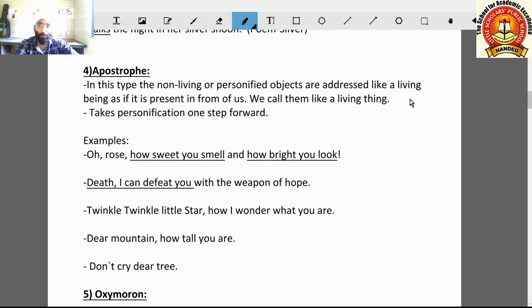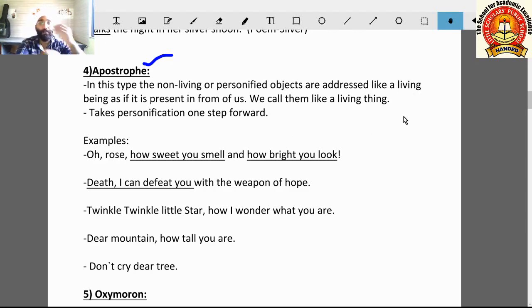This is apostrophe. Here we pronounce apostrophe, and the punctuation mark apostrophe is a different thing. So its pronunciation is different, and this figure of speech is pronounced as apostrophe. So let us see this figure of speech. In this type, the non-living or personified objects are addressed like a living being, as if it is present in front of us. We call them like a living thing.